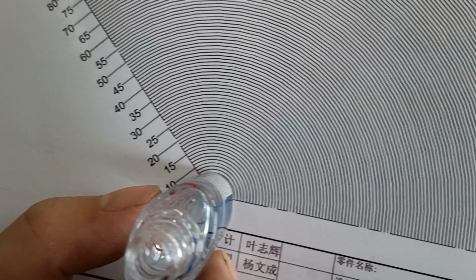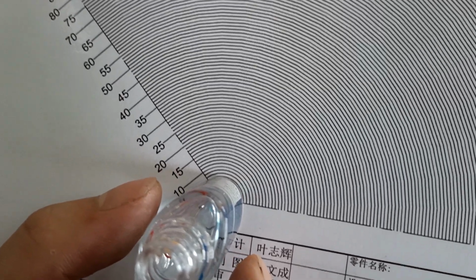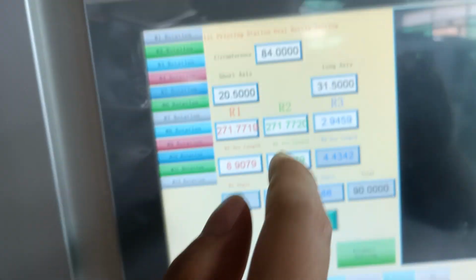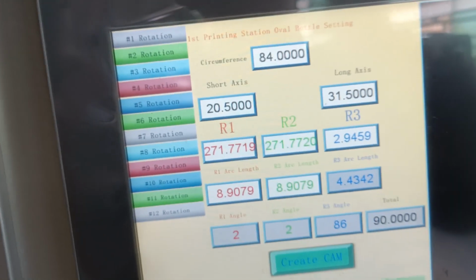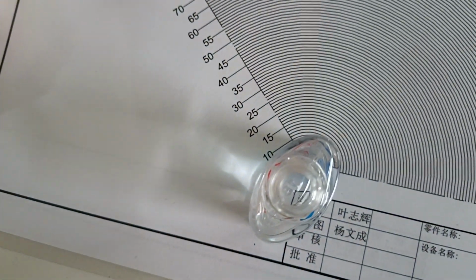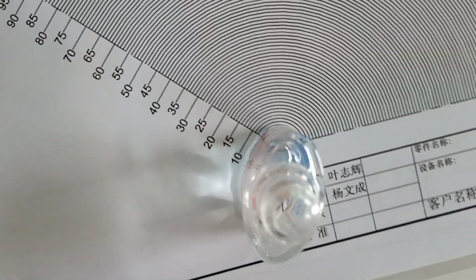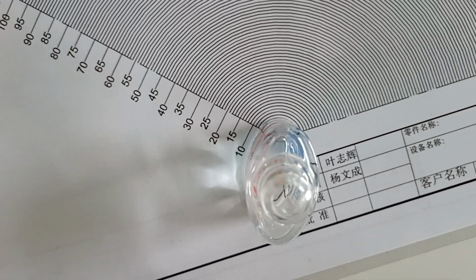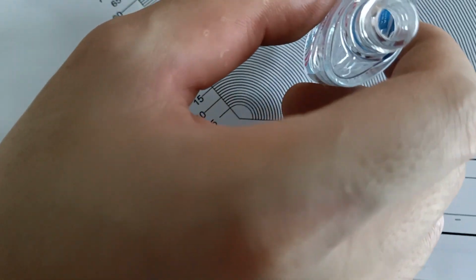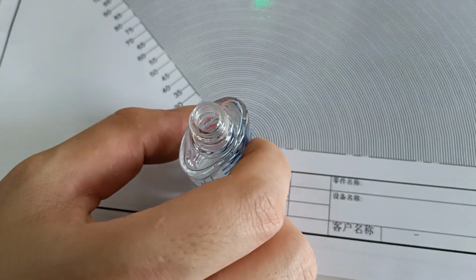This line number is 7. R1. Okay, just like this, 7.